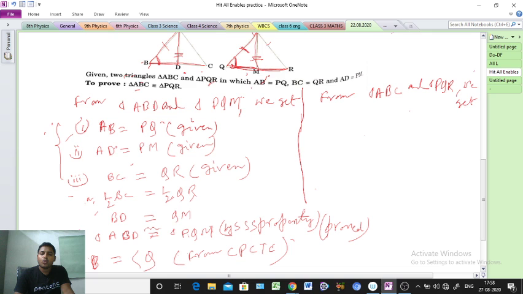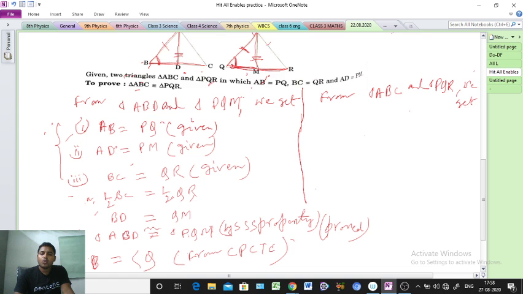Here we are getting two angles equal. Angle B and angle Q are equal, no? So that one we have to write here: angle B equal to angle Q. Okay, clear? That one is already proved.